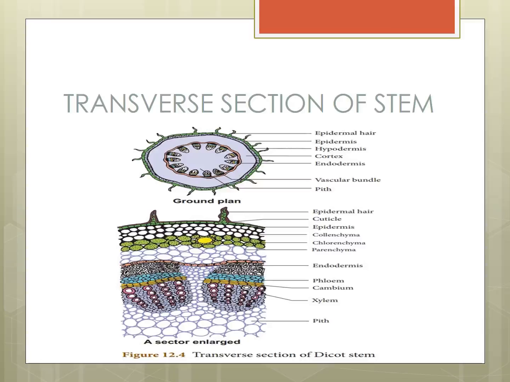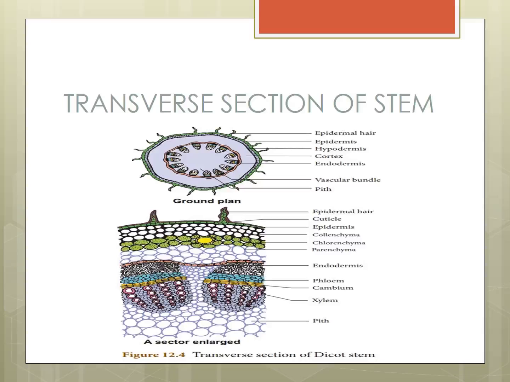Everybody see properly, children. Seeing or not? Everybody look here. Cortex, endodermis: the inner line is the endodermis, the outer line is the epidermis. Next, inside, the vascular bundles. There are many bundles, all those are vascular bundles.